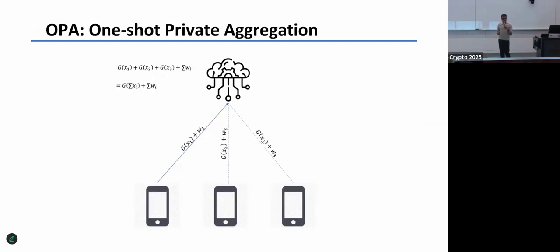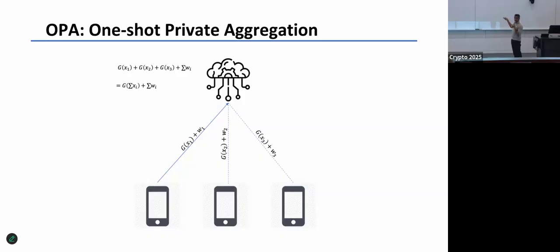So what happens is that I will first take, oh, it works. Great. So the client has its weight, that's W1. X1, think of it as a seed. I'm expanding this using a PRG so that I can make the seed much shorter than the input length. And I will use it to mask the input. So this is what's being sent to the server. The server can simply add it up.